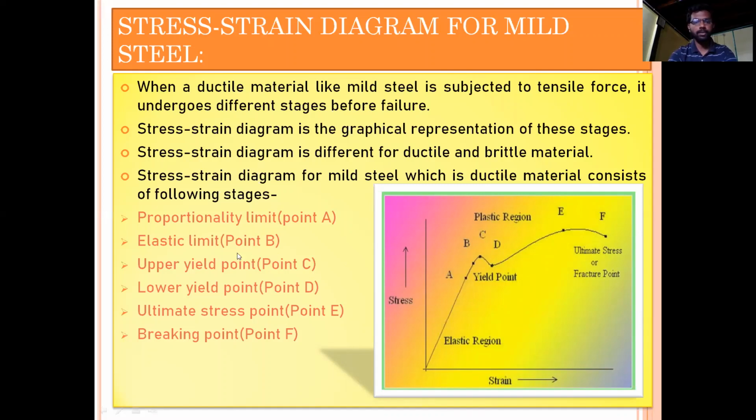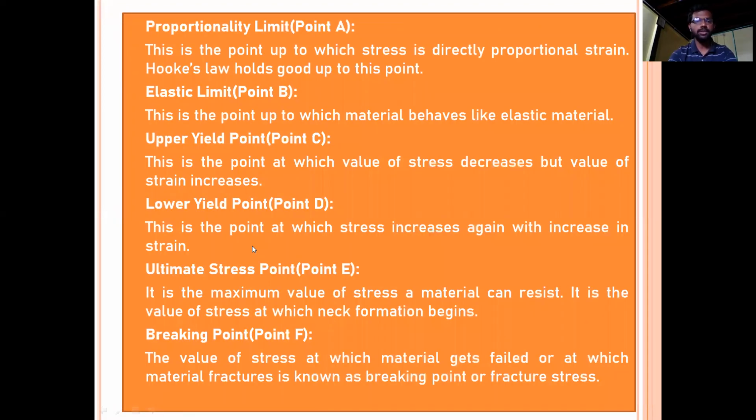Okay, moving on. The second one is the elastic limit. So what does it indicate? We have already learned this when we discussed elasticity. The elastic limit is the point up to which the material behaves like an elastic material. So we have already understood what elasticity is. It is a property by virtue of which the material will regain its original size and shape whenever the external force is removed.